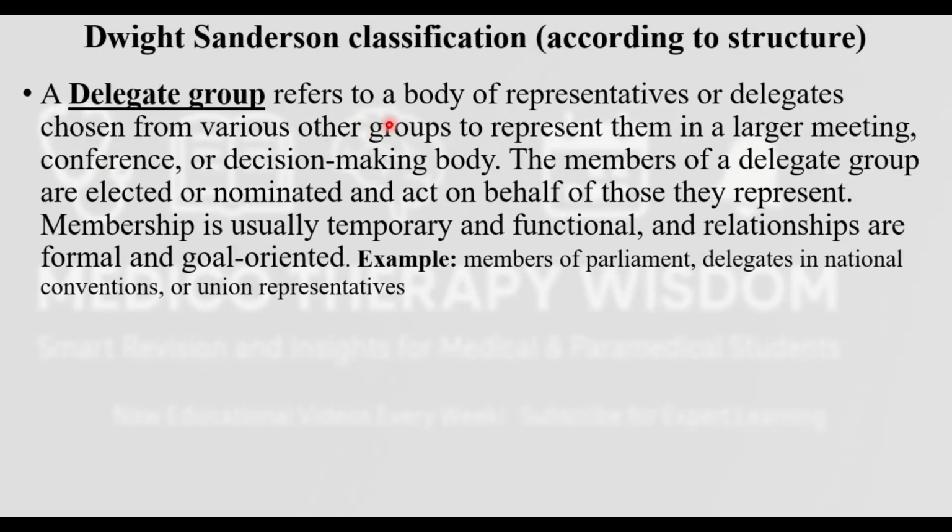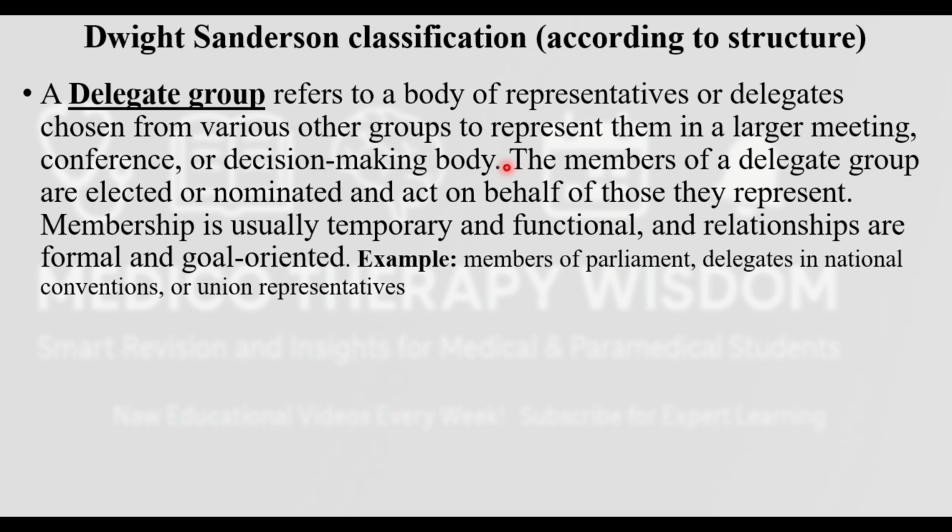Now, what is a delegate group? It refers to a body of representatives or delegates chosen from various other groups to represent them in a larger meeting, conference, or decision-making body. It means from one group, you pick one representative. Now, you have one classroom, and in that there is one class representative. So that class representative is called a delegate.